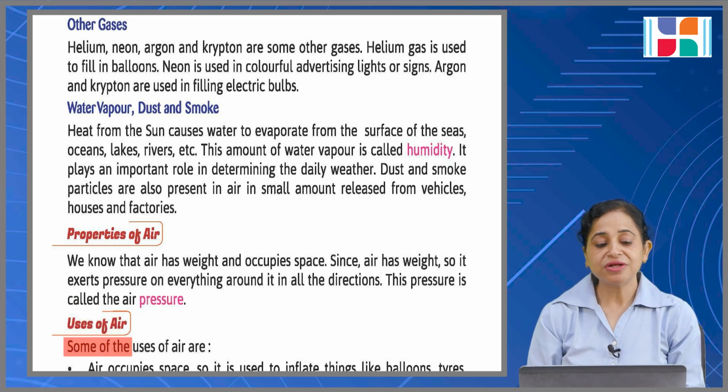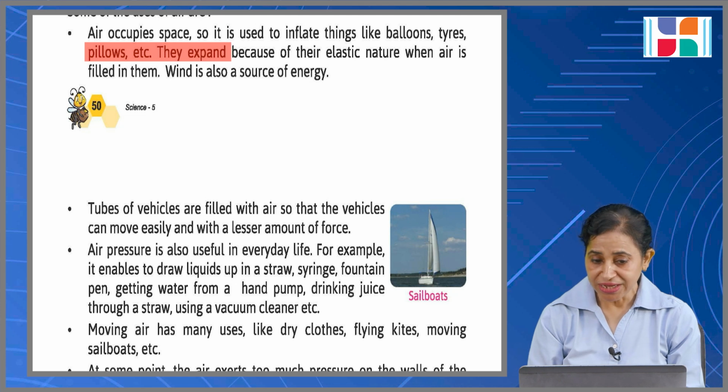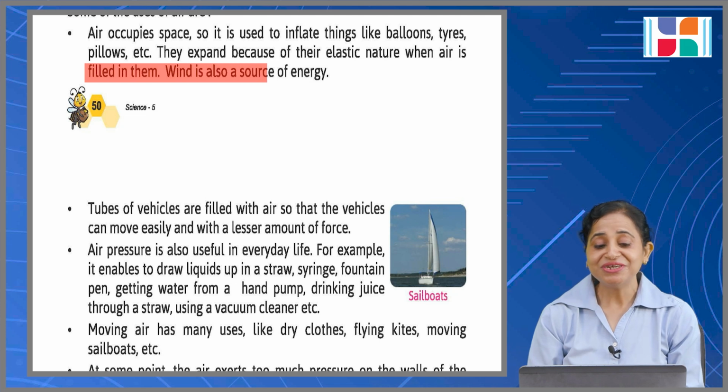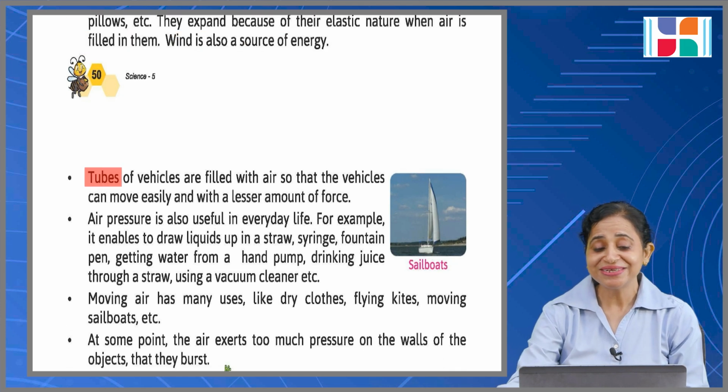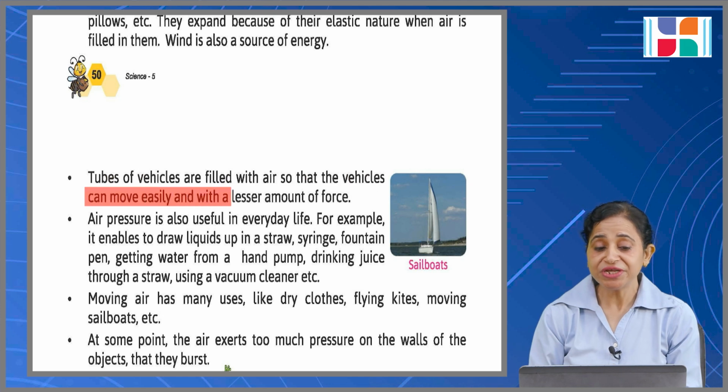Uses of air. Some of the uses of air are: air occupies space, so it is used to inflate things like balloons, tires, pillows, etc., and they expand because of their elastic nature when air is filled in them. Wind is also a source of energy. Tubes of vehicles are filled with air so that the vehicles can move easily with a lesser amount of force.